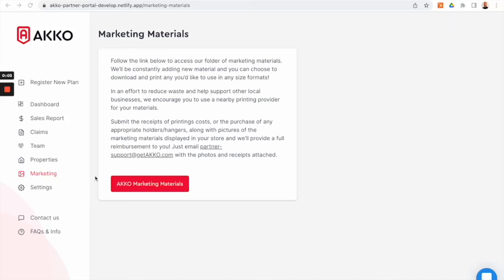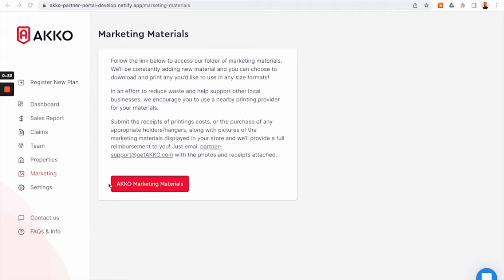This is an overview of the marketing section. Here in this red button is a link to a Google Drive that has different folders in it containing our marketing materials. We are adding different things to this and updating it constantly, so be sure to check back often for what's new.